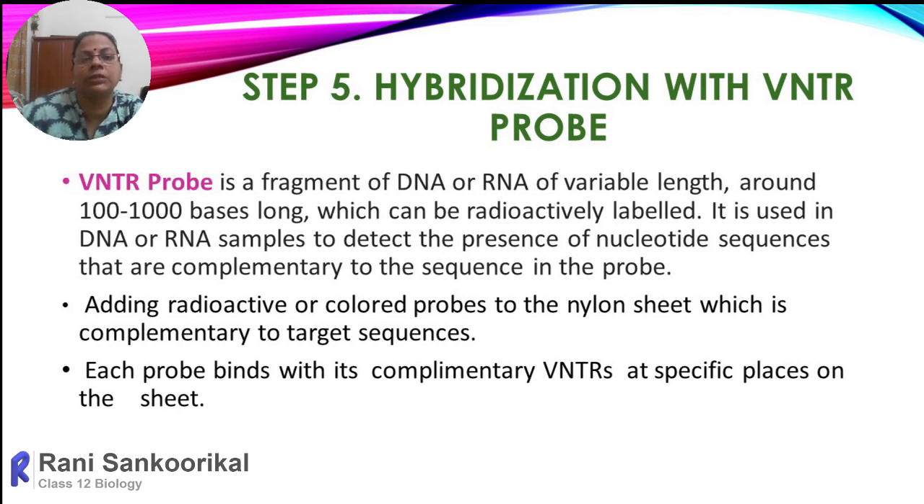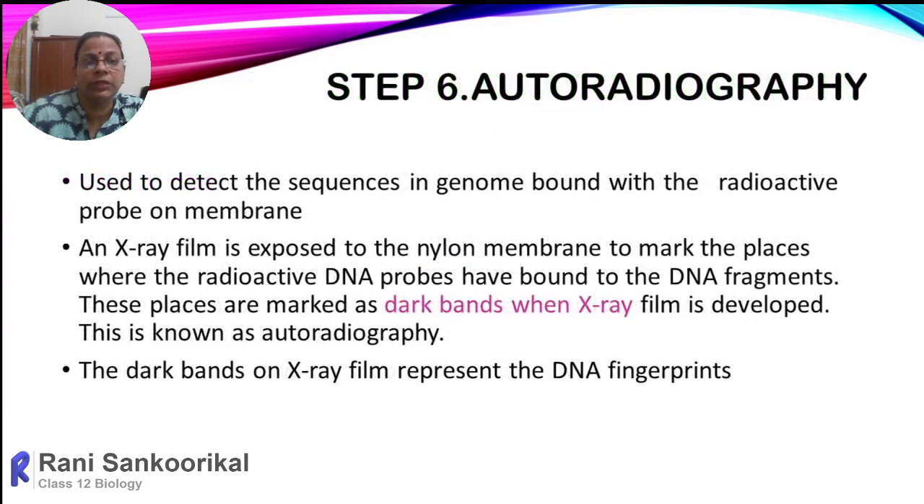That chemical component, which we are using to be labeled, will be labeled with radioactivity. It is used in DNA or RNA samples to detect the presence of nucleotide sequences that are complementary to the sequence of the probe. Then we add radioactive or colored probes, we can use fluorescent colors also, to the nylon sheet, which is complementary to the target sequences. Since they are complementary, the probes will attach to the DNA VNTRs. Each probe binds with its complementary VNTRs at specific places on the sheet.